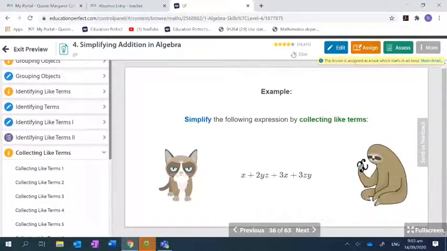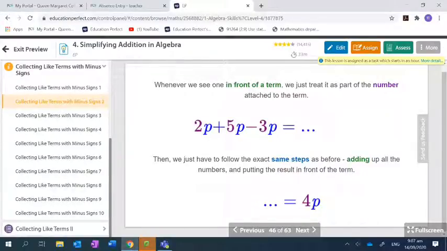Here we go. Collect the like terms. Are we ready? So watch those signs. Be very careful about whether you're adding them together or subtracting them. So watch your signs.